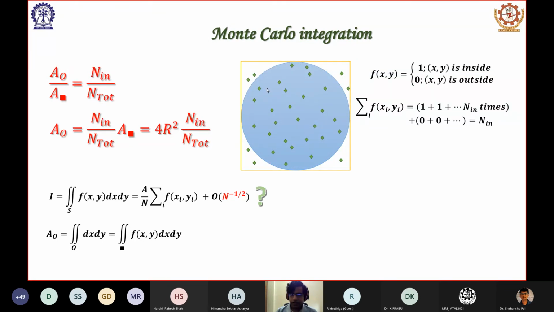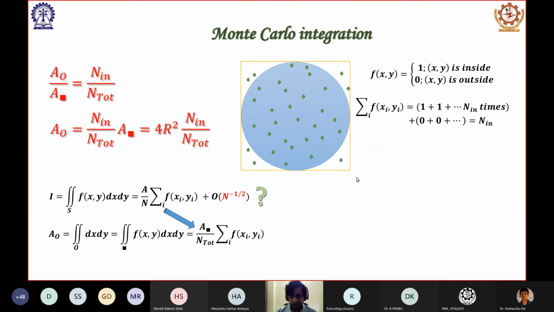And outside the circle f(x,y) is already 0, and inside the circle it is simply 1. So writing this dx dy is equal to writing this one, because outside the circle it is simply 0, so it doesn't count,